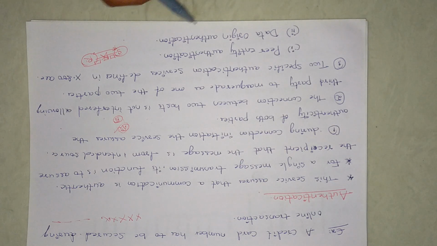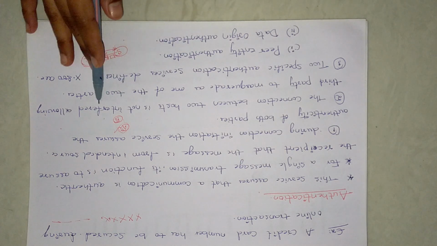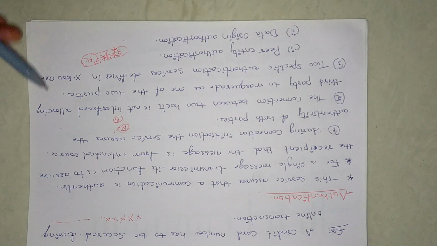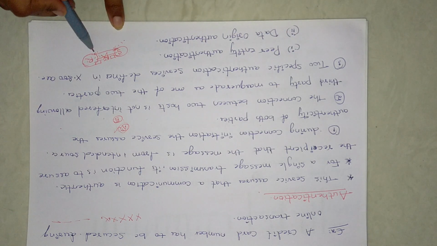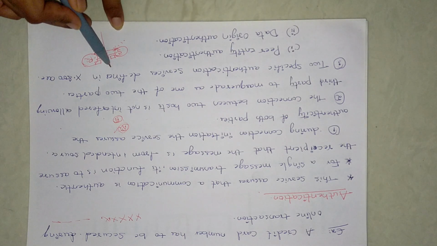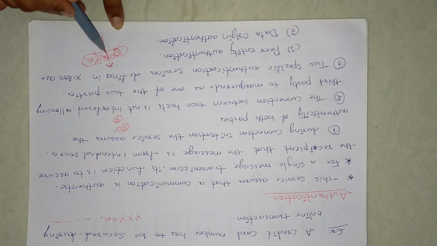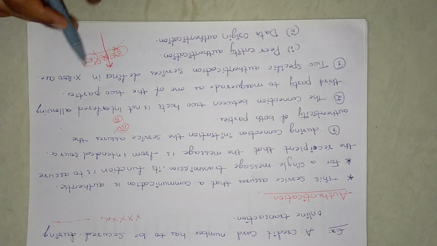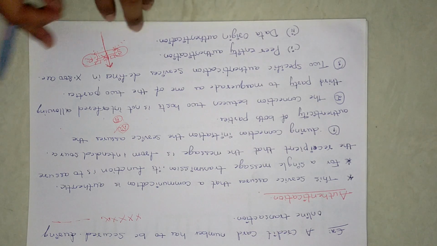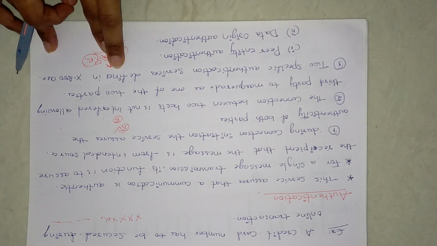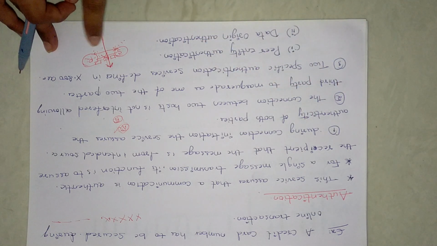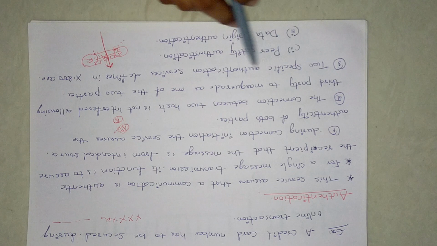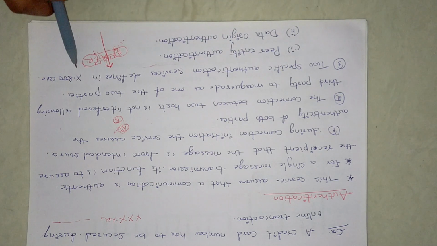And this connection between the two hosts should not be interfered with by a third party. That means before or after establishing this connection between the sender and receiver, no third party should be able to interrupt the connection or interrupt and modify the messages. So this is what authentication means. Generally the interruption happens in this way only, but the authentication service will make sure that this kind of thing will not happen. And two specific authentication services are defined in X.800.